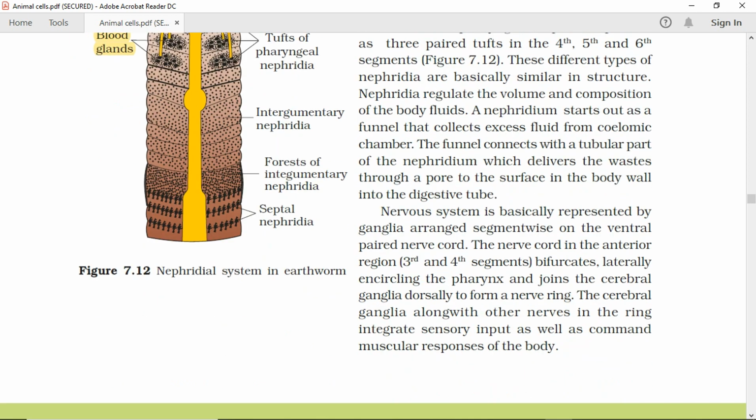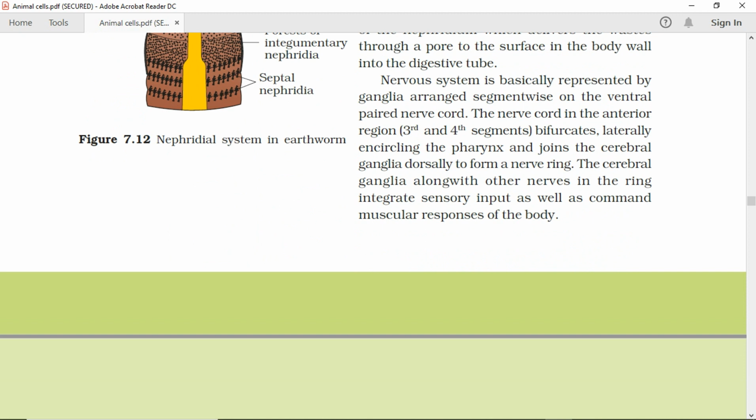The nervous system is basically represented by ganglia arranged segmentwise on the ventral paired nerve cord. The nerve cord in the anterior region, 3rd and 4th segments, bifurcates laterally, encircling the pharynx, and joins the cerebral ganglia dorsally to form a nerve ring.